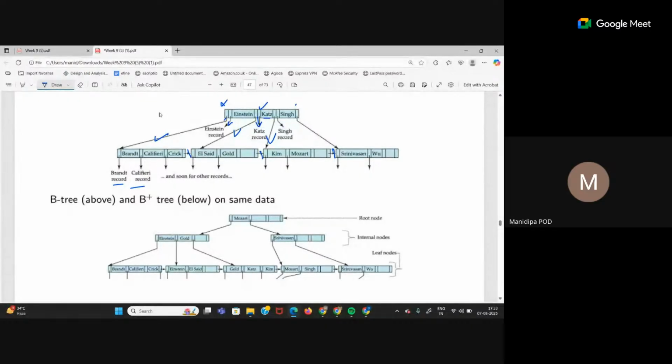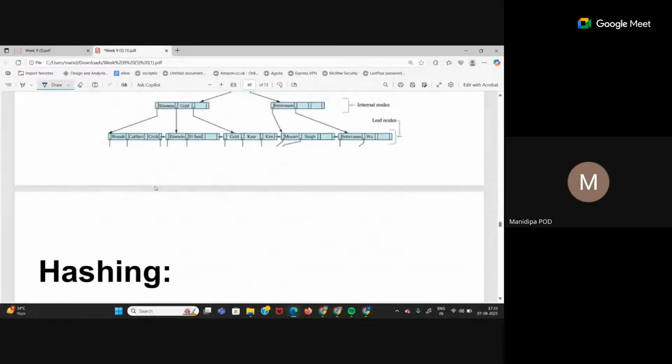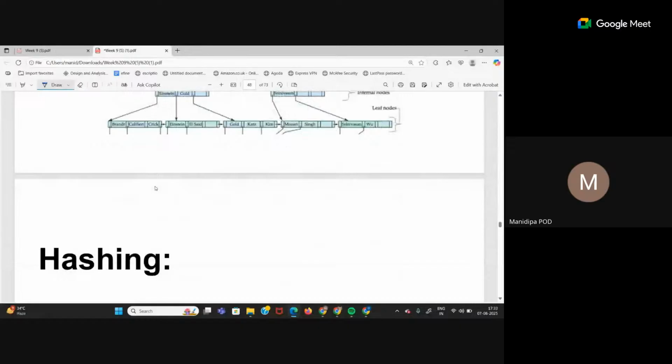What is the other difference you can see? Any other difference between these two trees? Record pointers in intermediate nodes. Here, record pointers are only in leaf nodes. That is one thing. Another thing, which is given wrong here, is the linked list. So this is the comparison between B tree and B plus tree.